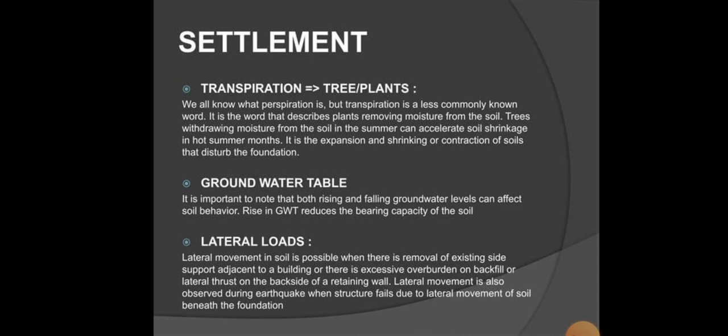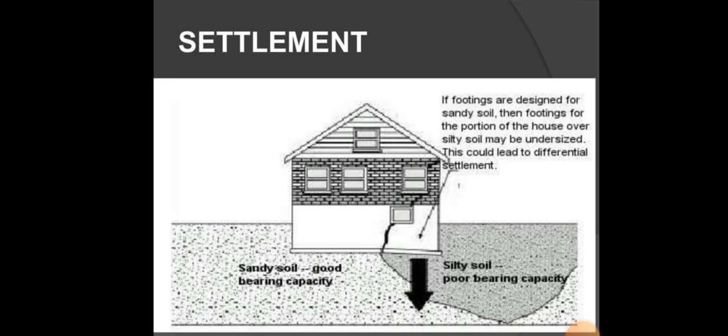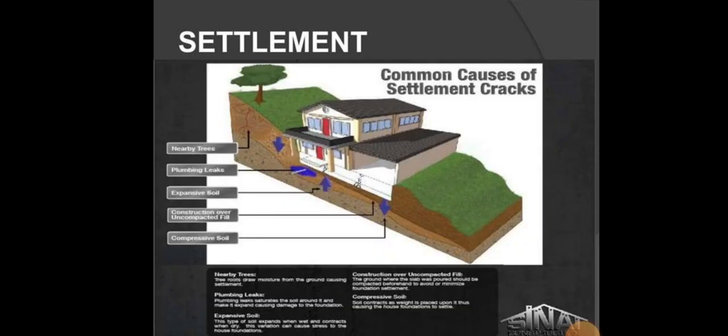Lateral loads. Lateral movement in the soil is possible when there is a removal of existing site support adjacent to the building, or excessive overburden on the backfill, or lateral thrust on the backside of the retaining wall. Lateral movement is also observed during an earthquake, when the structure fails due to lateral movement of the soil beneath the foundation. The picture shows a settlement. Common causes of settlement cracks.